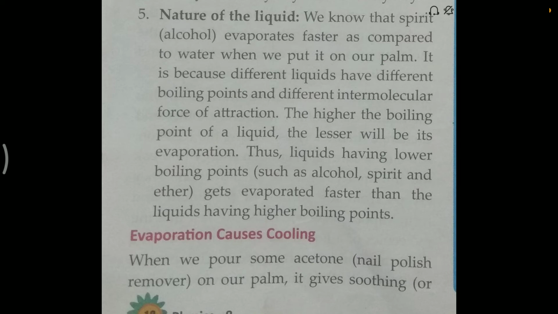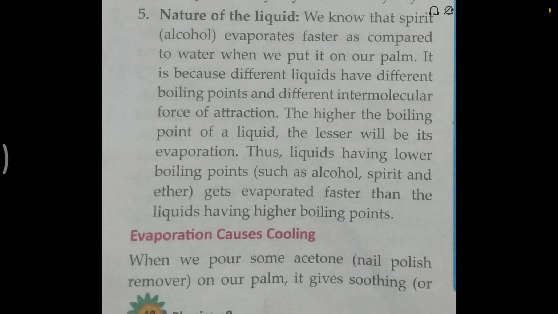Different liquids have different evaporation rates, right? Some liquids evaporate faster, some evaporate slower. So it completely depends upon the nature of the liquid. The higher the boiling point of the liquid, the lesser will be its evaporation. Thus, liquids having lower boiling points, such as alcohol, spirit, ether, right? They have a lower boiling point.